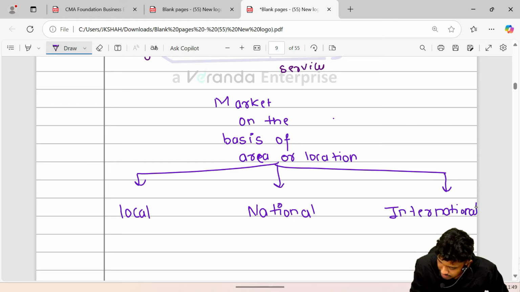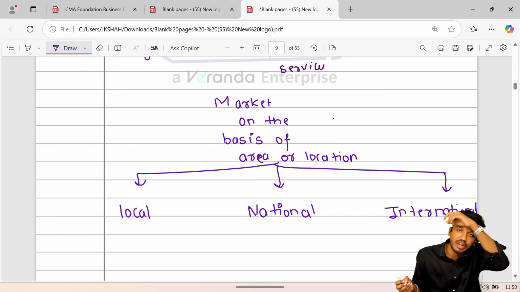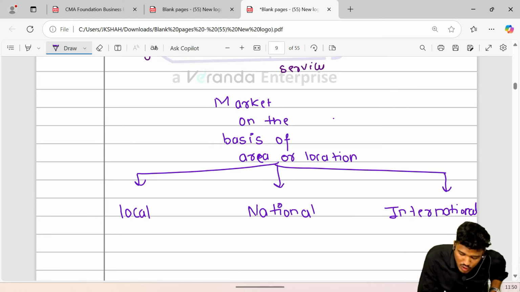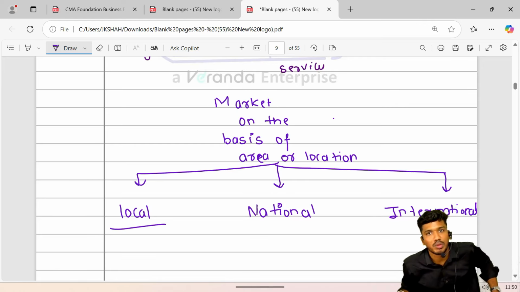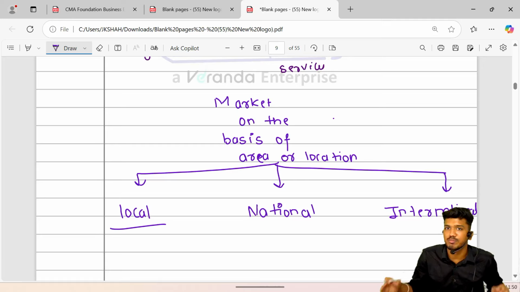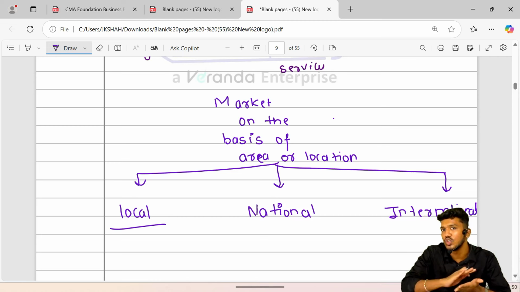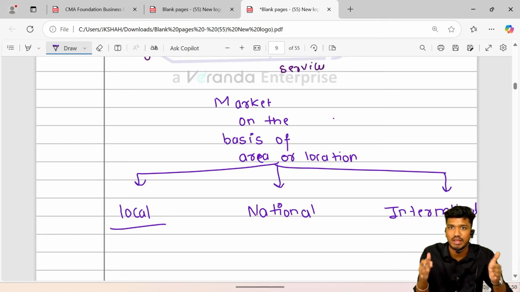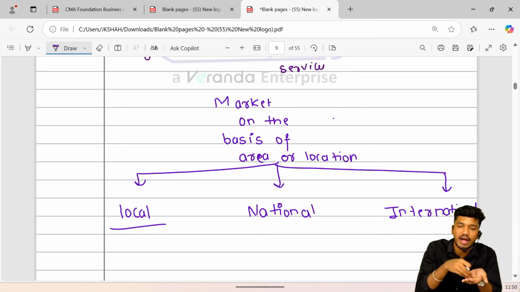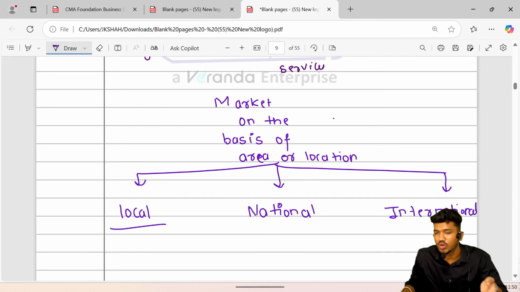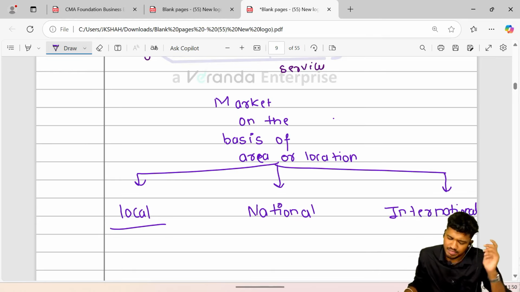So what is local market? For example, any shop or any product and services which you get from your local areas. For example, a general store shop which you see around your house, or a specific market in your locality. It operates only at the specific place or specific local area. The market which is restricted up to a specific local limit. The vegetable market or the fish market which you see only near your house is called a local market. Or the shops located near your locality are a local market.